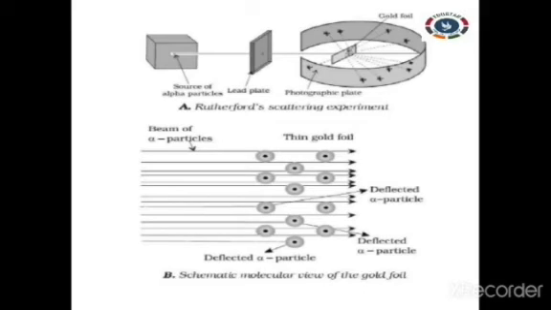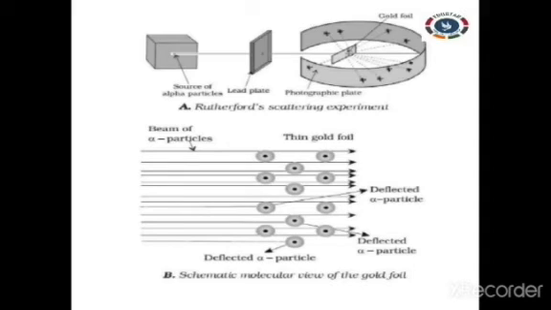The alpha ray particles strike the thin gold foil. What is the charge of the alpha ray particle? It is a positive ray. So a positive ray was sent to strike the gold foil. Surprisingly, he was able to see that a few of the positive rays got deflected.